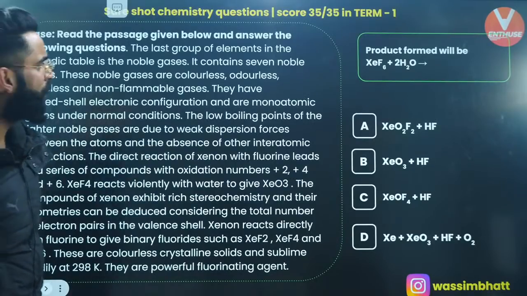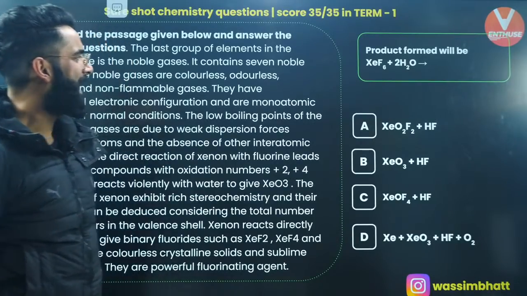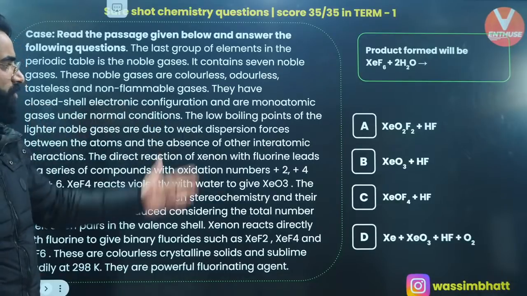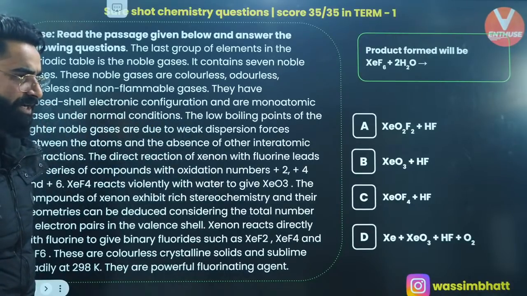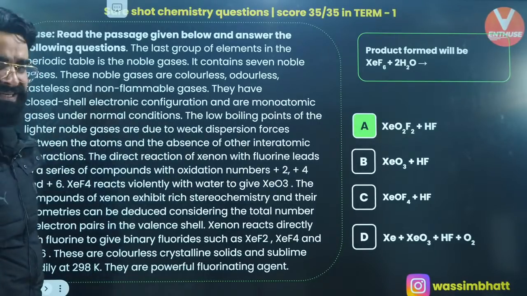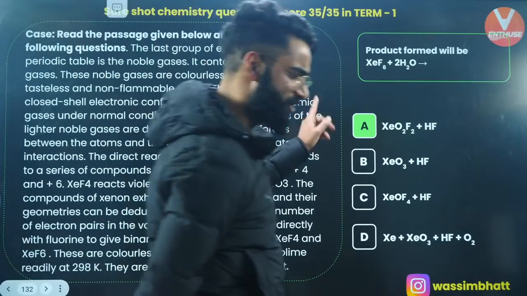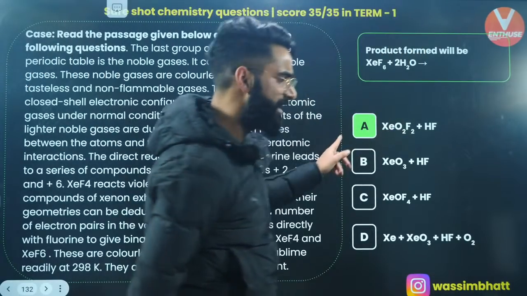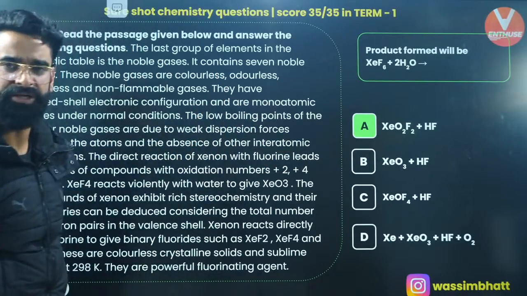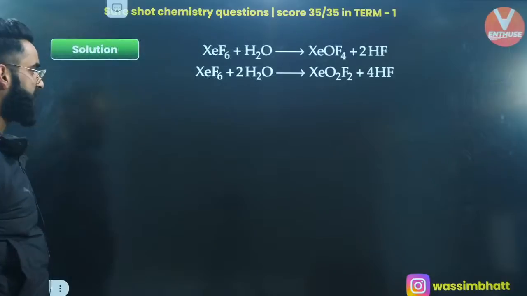Product formed will be XeF6 plus 2 H2O. What is going to be the product, people? Isn't it going to be option A? Yes, it's going to be option A. Directly, the reaction is given in the NCERT again, right? XeF6 on hydrolysis gives XeO2F2, and with this you get HF as well.